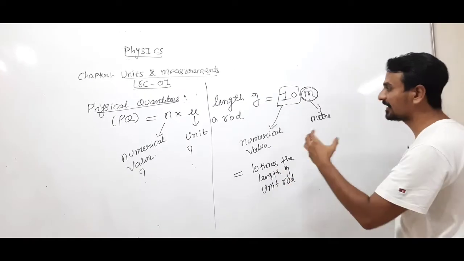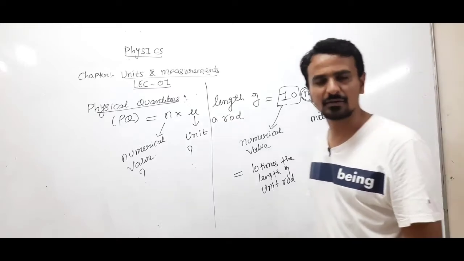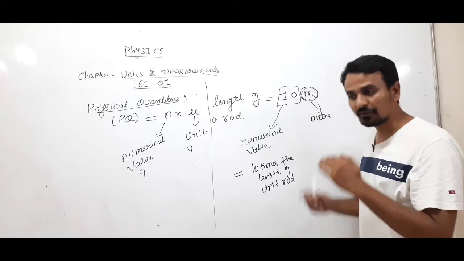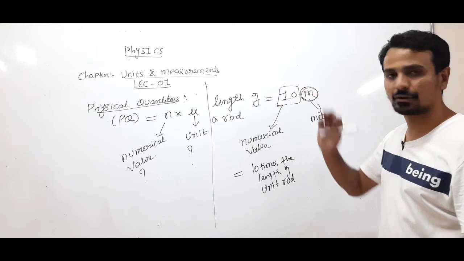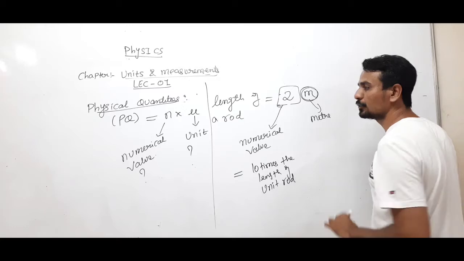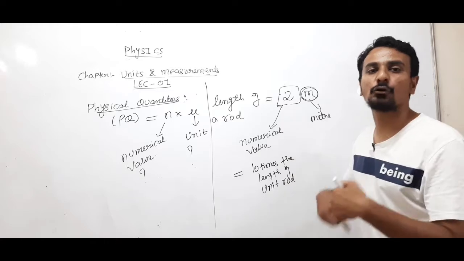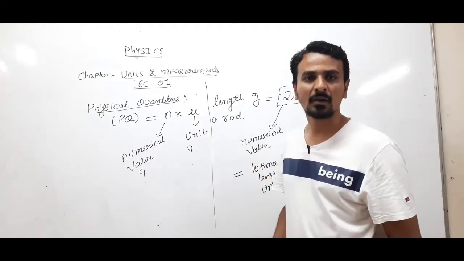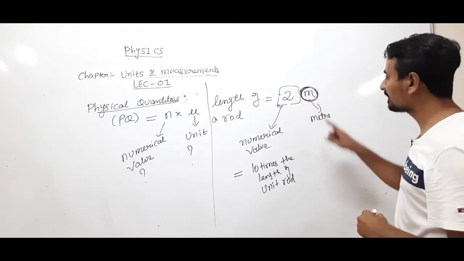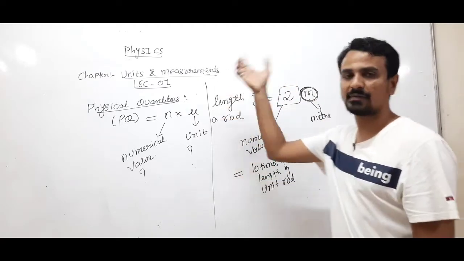So it has been written as 10 times the length of 1 meter is equal to 10 meter. 10 represents the numerical value, and U represents the unit. This many times the unit is equal to the length of the rod. If the length of the rod is 2 meter, then 2 represents the numerical value: twice the length of 1 meter is 2 meter. This represents the number of times the unit is multiplied to get the physical quantity.